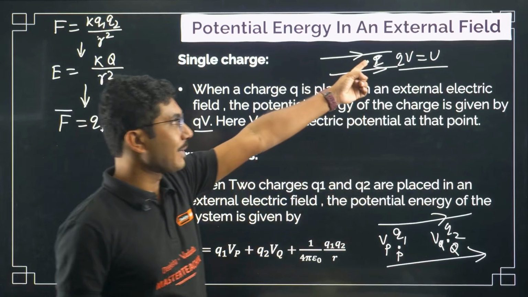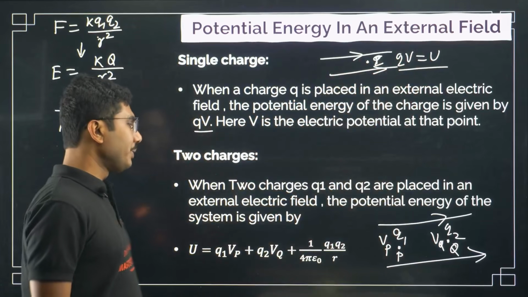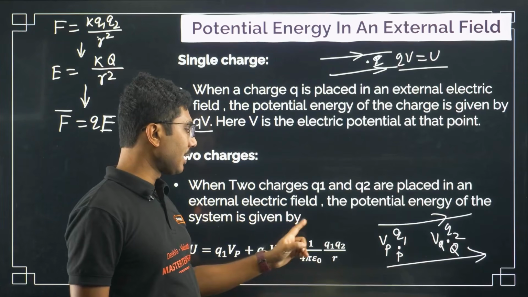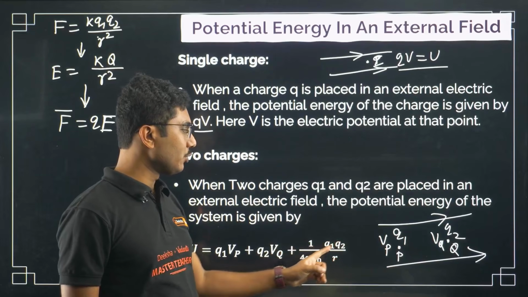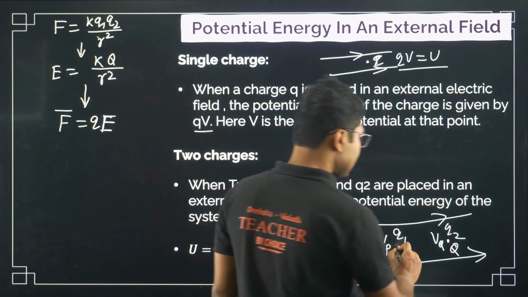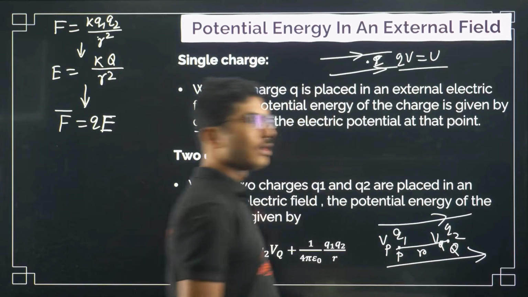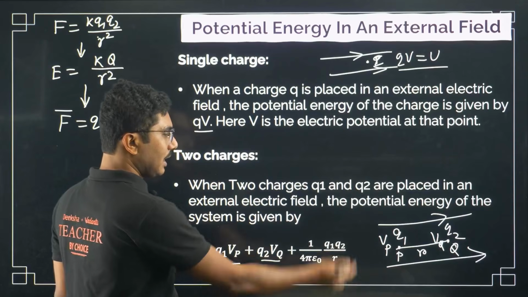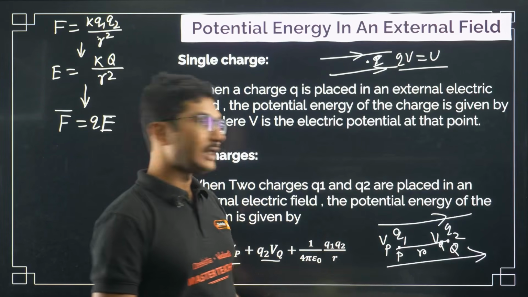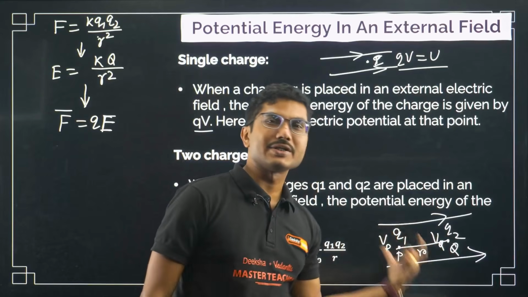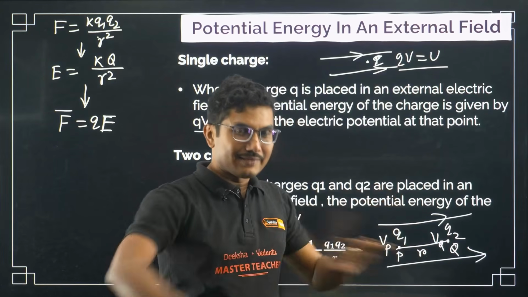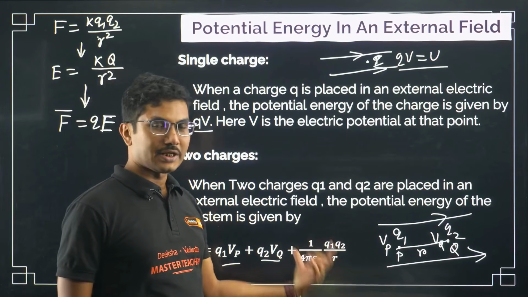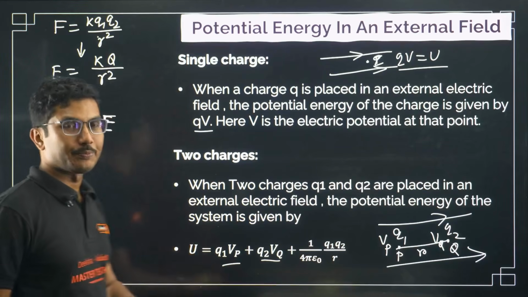This is clear, same as this one. But there will be an additional term, which is given by 1 by 4 pi epsilon naught Q1 Q2 by R. R is the distance between these two points, which is very important. This one is the potential energy of these two charges alone. So even if there is no external electric field present, this will be the electric potential energy of these two charges only.